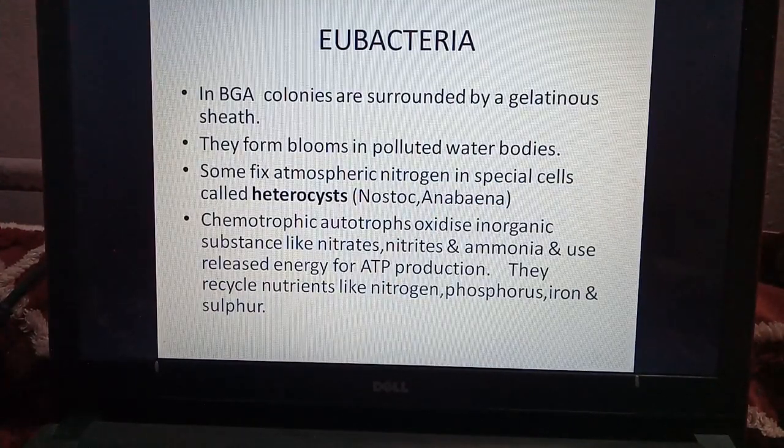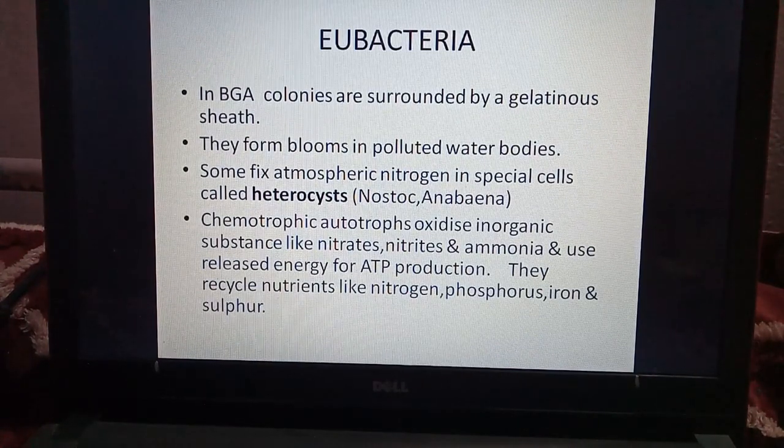In blue-green algae, colonies are surrounded by a gelatinous sheath. They form blooms in polluted water bodies. So if a water body contains decaying material, then they form blooms, means they produce large colonies and we see a color. Some fix atmospheric nitrogen in special cells, which we have just seen, heterocysts. Examples are nostoc and Anabaena. They are two blue-green algae.